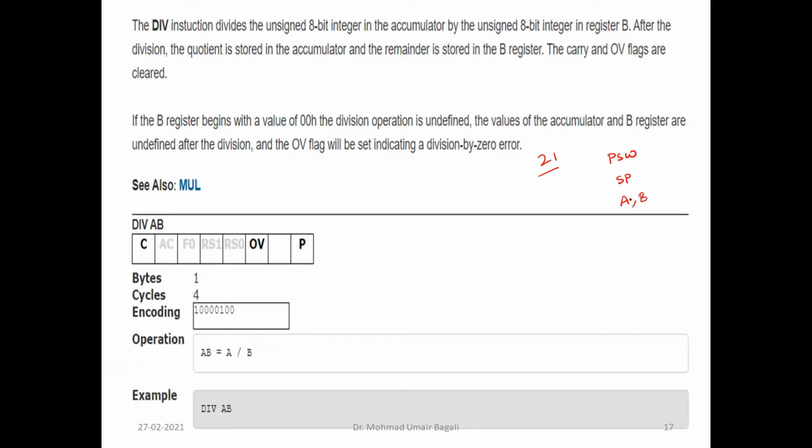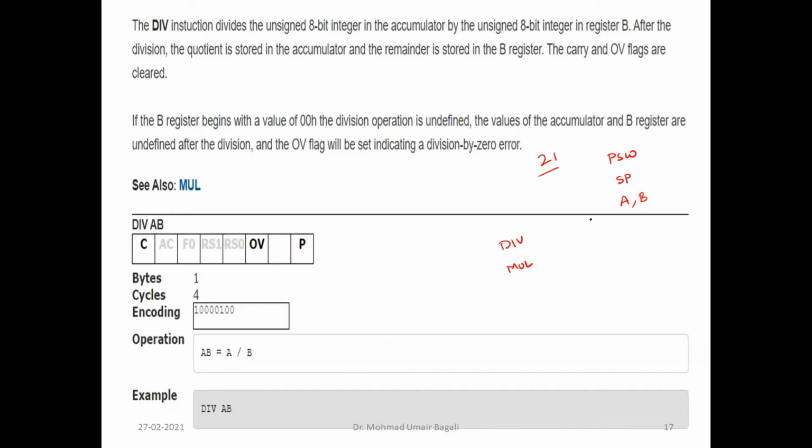Now, what is the purpose of the B register? Till now we have never come across the B register. The B register plays a role in the division instruction and the multiply instruction.